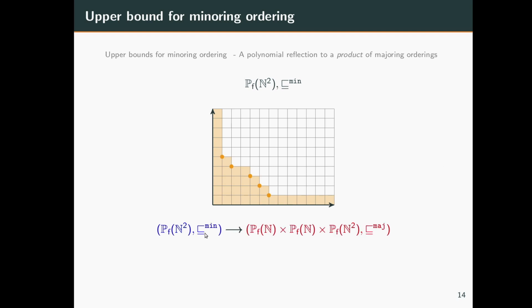polynomial reflection from finite subsets of N to the 2 to this normed well quasi-order. Since we have proven upper bounds for this well quasi-order in the paper, we can now translate this to upper bounds for this well quasi-order. Right. So this gives a brief overview of upper bounds for the minoring ordering.